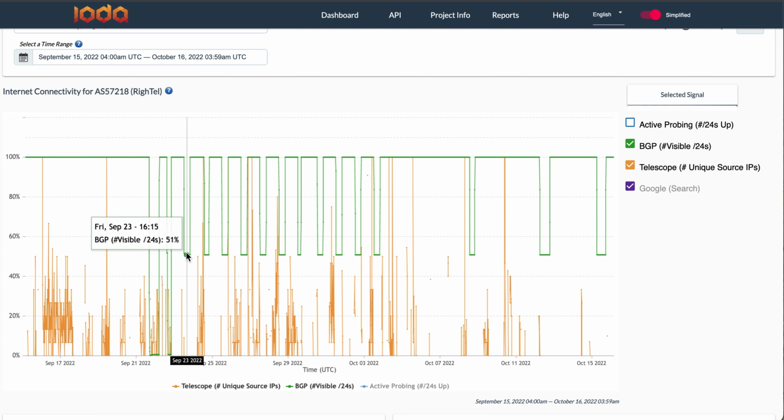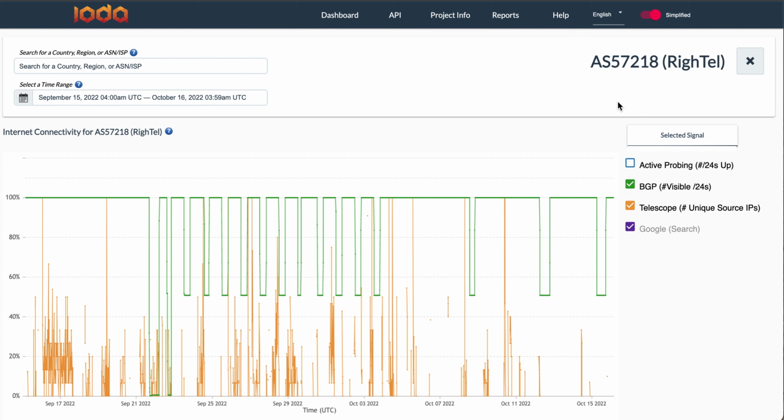So when BGP comes down to 50%, we see that the telescope signal drops to 0. And then it starts picking back up. And then again, when BGP drops down, it goes to 0. So this shows us that we can see this digital curfew at the country, province, or region and network level in IODA.